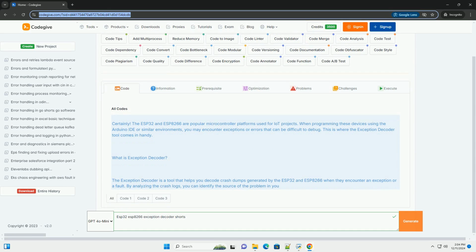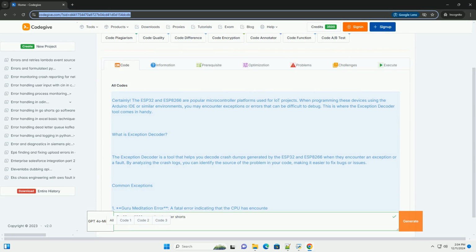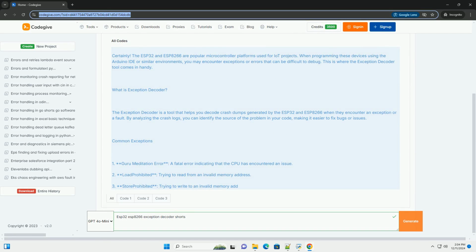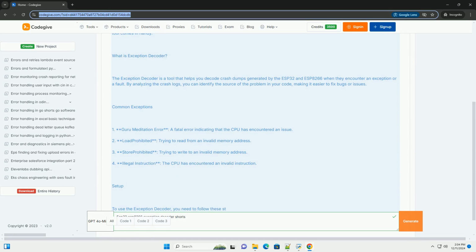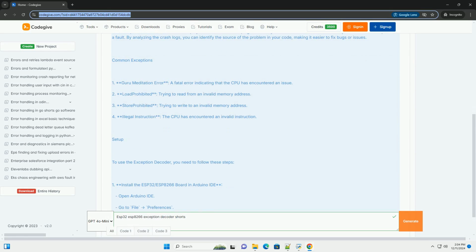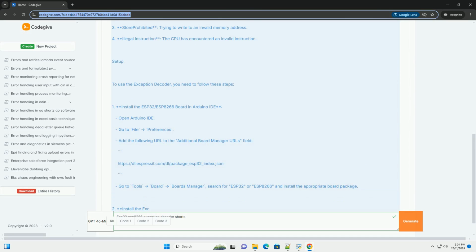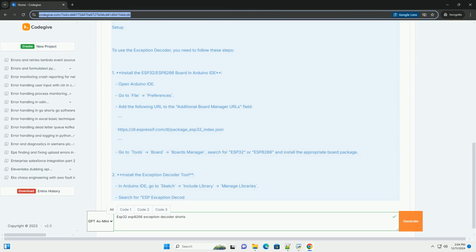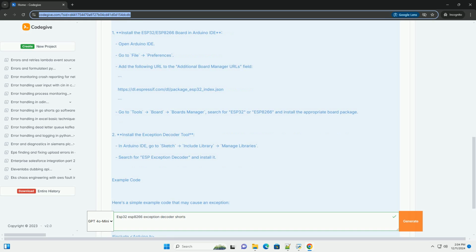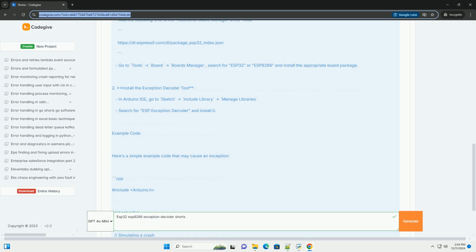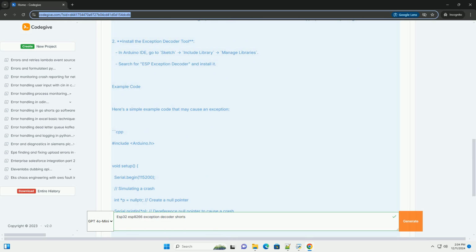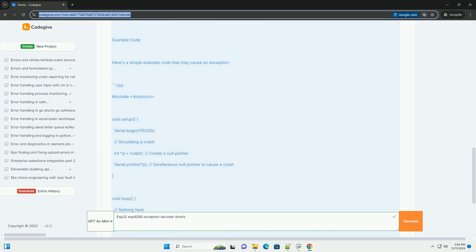Certainly. The ESP32 and ESP8266 are popular microcontroller platforms used for IoT projects. When programming these devices using the Arduino IDE or similar environments, you may encounter exceptions or errors that can be difficult to debug. This is where the exception decoder tool comes in handy.